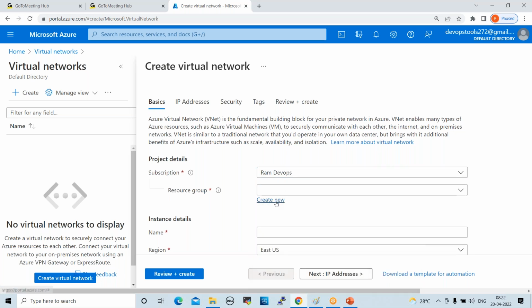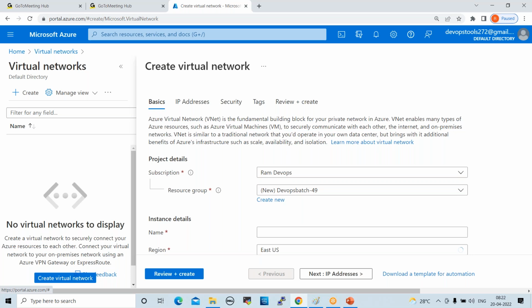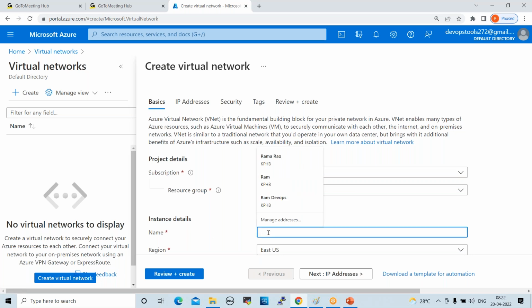Currently, we don't have any resource group. I want to create one resource group. Click on OK. Instance details. Name. Instance details means VNet information. VNet name, I have VNet 01.